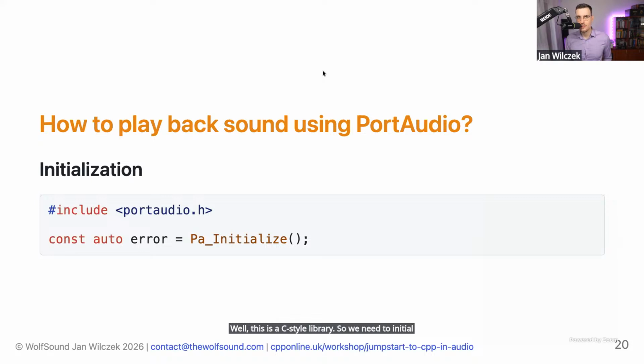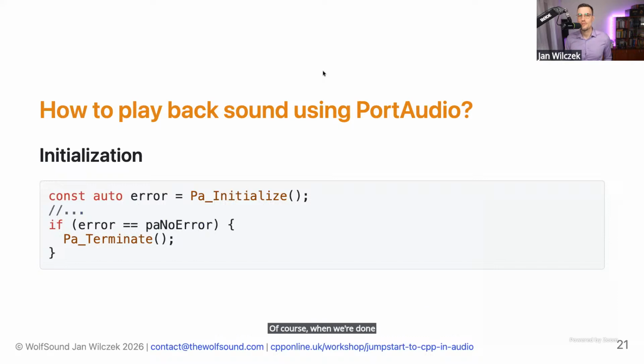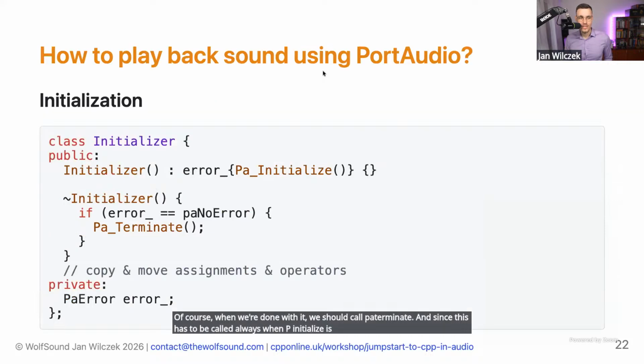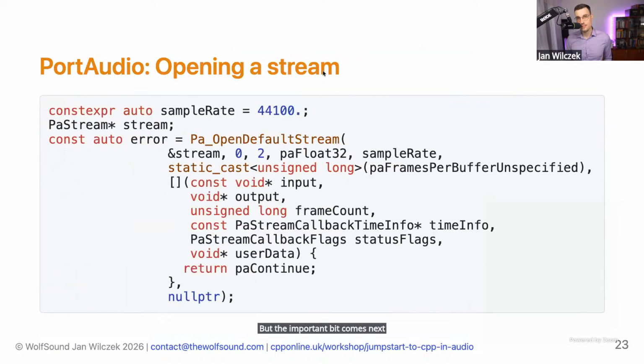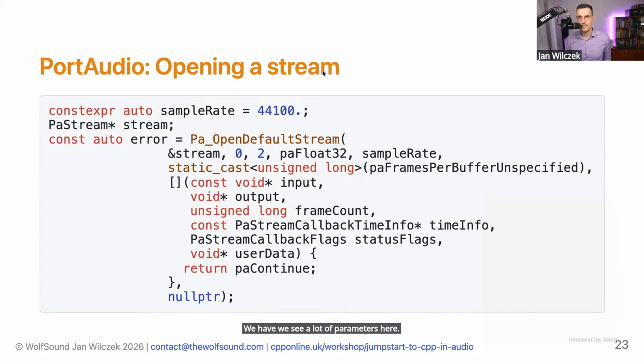initialize this by calling Pa_Initialize first. Of course, when we're done with it, we should call Pa_Terminate. And since this has to be called always when Pa_Initialize is called, we can wrap it in an RAII style class. But the important bit comes next. When we initialize this library, we must call Pa_OpenDefaultStream. And as you can see, it gets quite complicated, right? We see a lot of parameters here. So let's break it down.